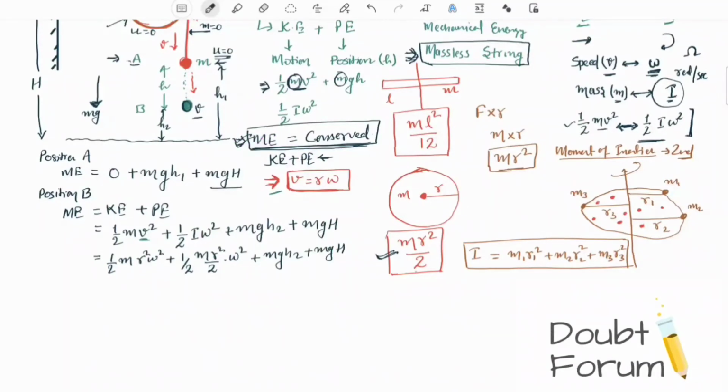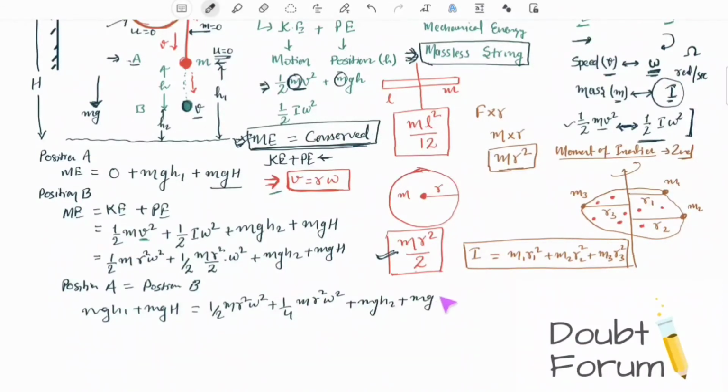So we can equate the total mechanical energy at point A to the total mechanical energy at point B. We get m g h1 plus m g capital H is equal to half m r square omega square plus 1 by 4 m r square omega square plus m g h2 plus m g capital H. M g capital H cancels out. M g h2 we take to the left side, m g into h1 minus h2. We simplify the right side, m r square omega square into 1 by 2 plus 1 by 4.